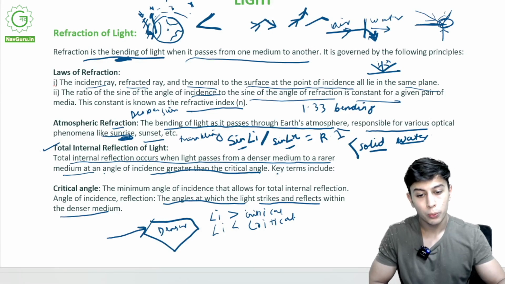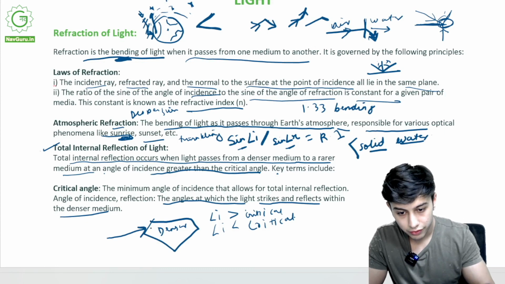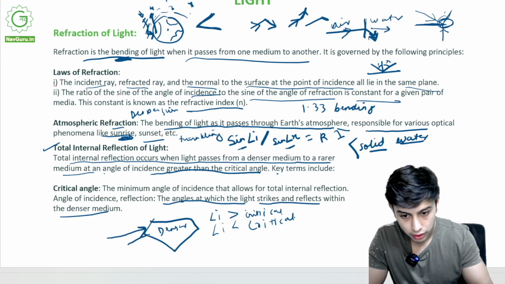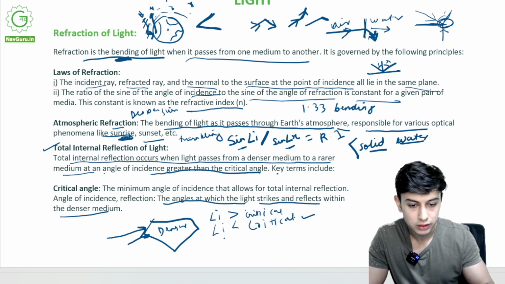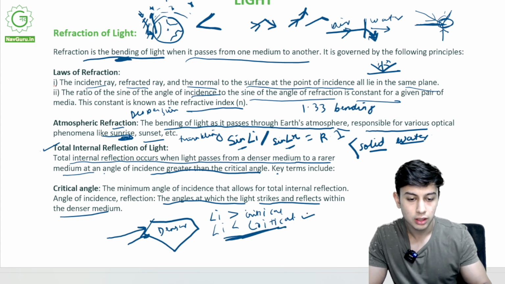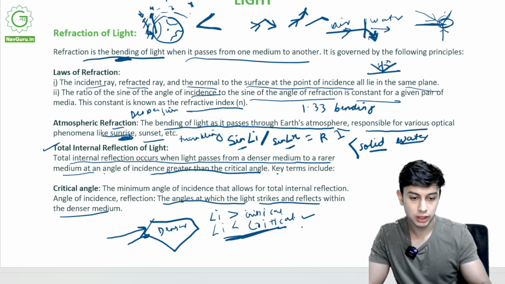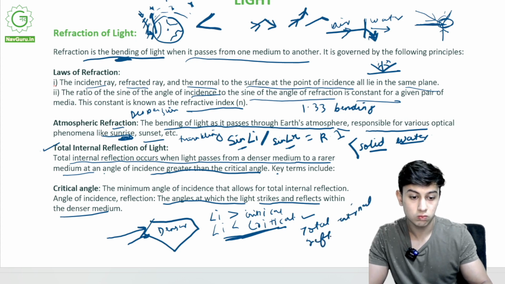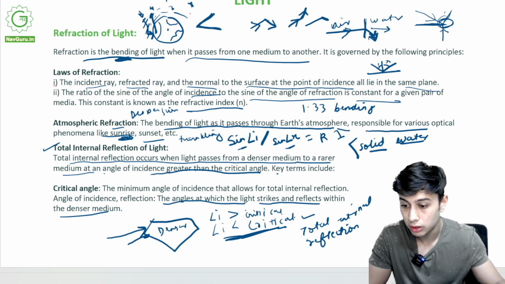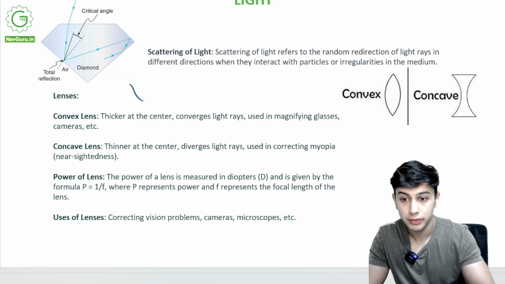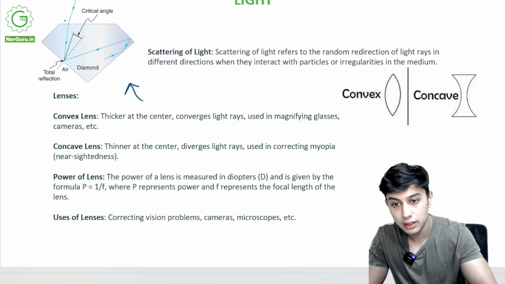So when the ray of light falls over here, the angle of incidence is greater than the critical angle in a diamond. Always remember, the angle of incidence is greater than the critical angle in a diamond. Thus it will go total internal reflection. This is important. I'll show you in a better diagram. Over here, see, the angle of incidence it is coming at and bending is more than the critical angle.